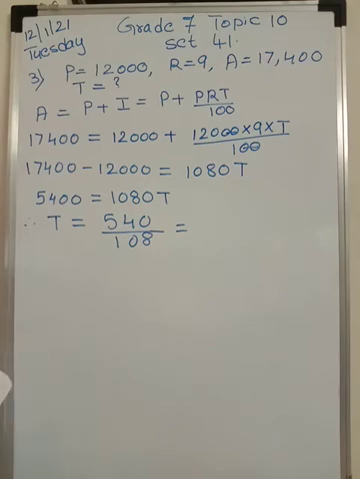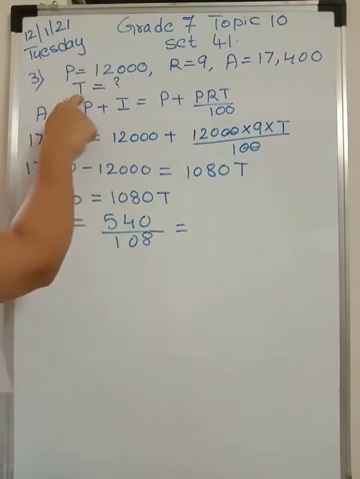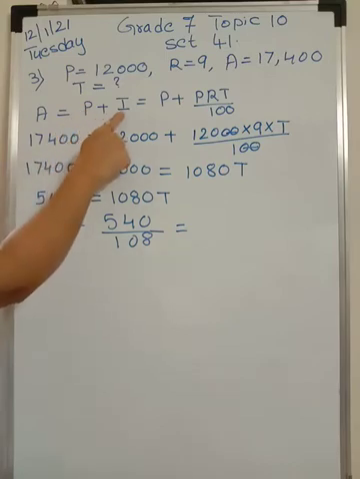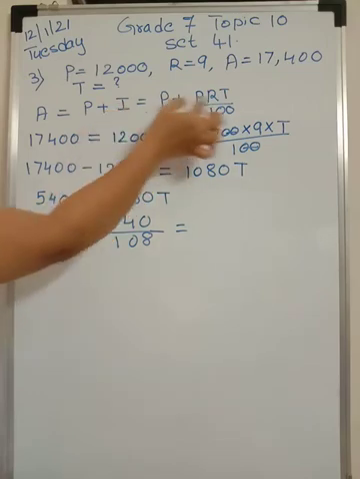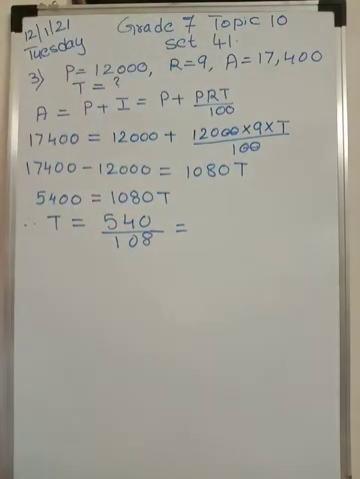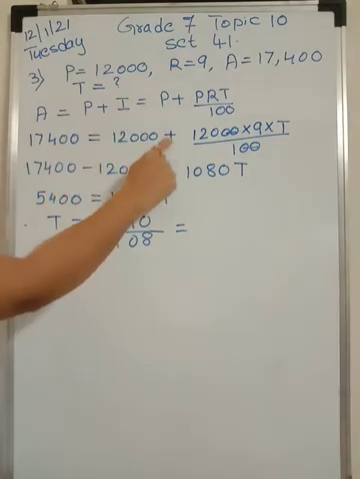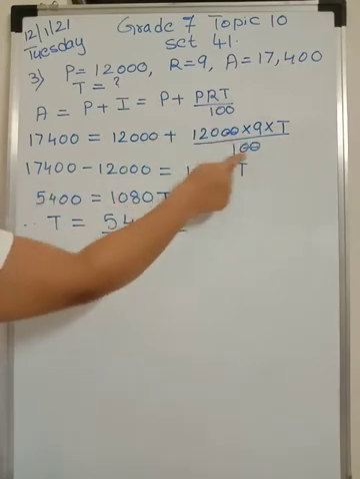That means in short, we have to find time. How many years? So, we know the principal, we know the rate, we know the amount. We have to find T, that is time. Now see students, what is amount? Amount is principal plus interest. So principal plus what is interest? PRT upon 100. So for I, I have substituted PRT upon 100. Now just substitute the values. Amount is 17,400, which is equal to P, which I have written as 12,000, plus again 12,000 into rate R into T upon 100.